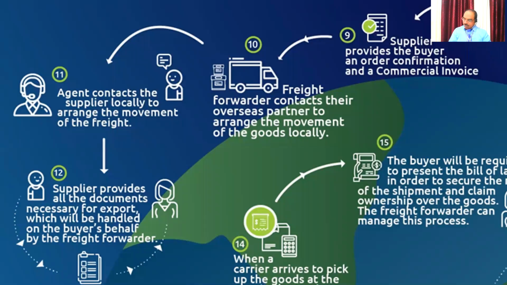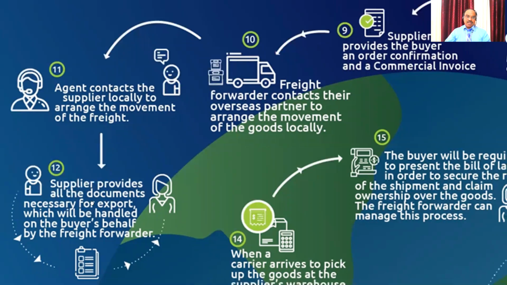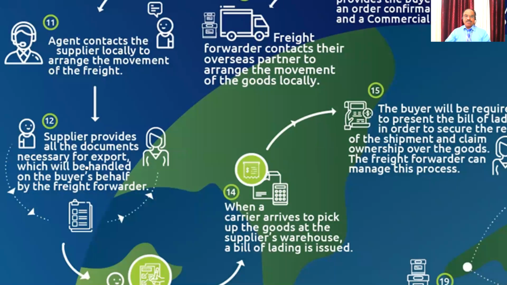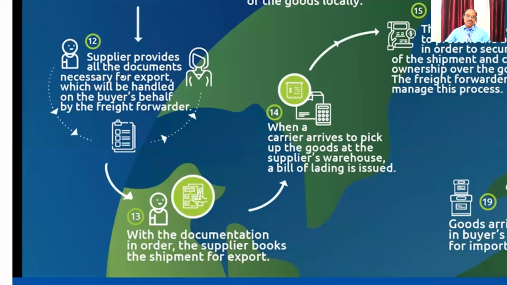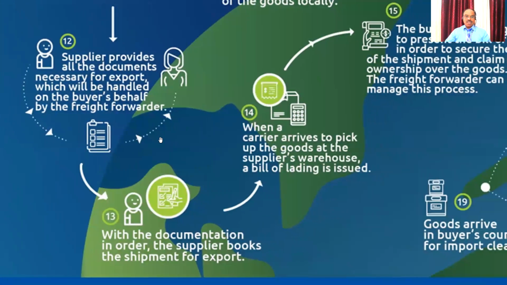So when Vijay Krishna or his agents are coming, now the supplier, that is Scindia, provides all the documents necessary for the export, which will be given to the freight forwarder. But it is addressed to Melvin.